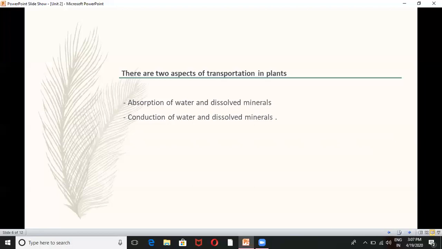With the help of root hairs, roots absorb water. After absorption, the next process is conduction. Conduction means the conduction of water and dissolved minerals from the root to different parts of the plants. That means it reaches the leaves, and leaves use it for photosynthesis, transpiration, etc. After that, the water molecules reach all the different parts of the plants, like flowers, fruits, etc.